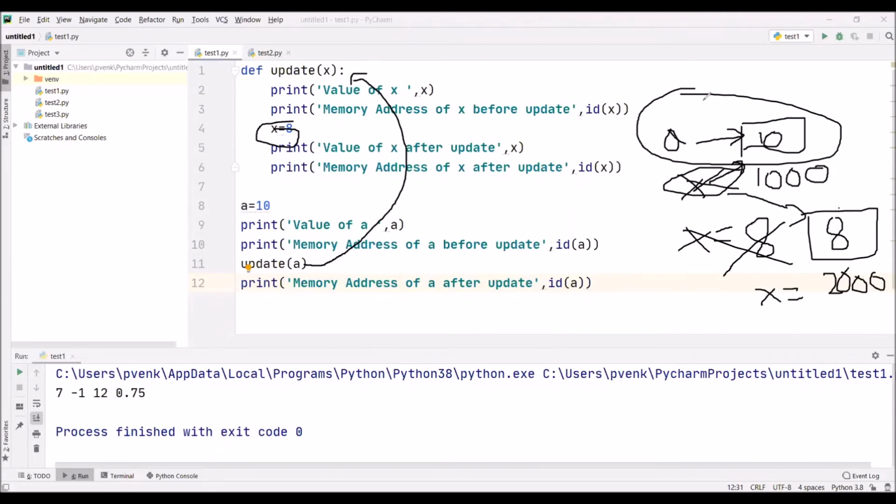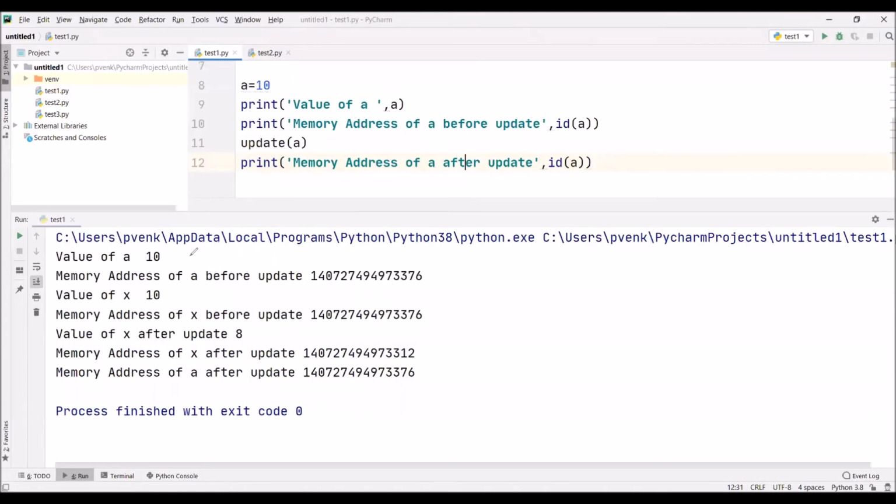Even though initially a and x have the same address, whenever we try to change the value in x, x takes a different address, which gives a the chance to remain unaffected. We are executing this. Value of a is 10. Before we send the a value as the argument to the function, the address of a is 376. Now the x value is 10.